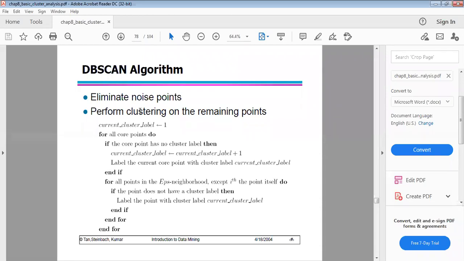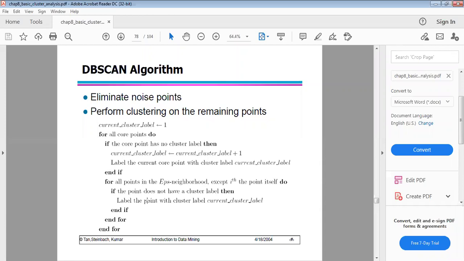Once you have completed the core points, then we go for all points in the EPS neighborhood, like border points. For all the points in the EPS neighborhood except the point itself, do: if the point does not have a cluster label, then label the point with the current cluster label.